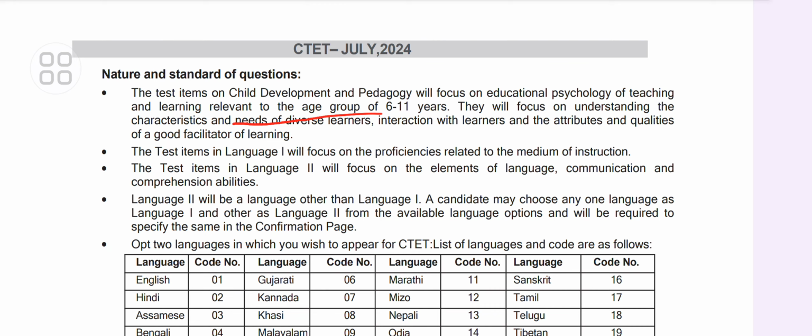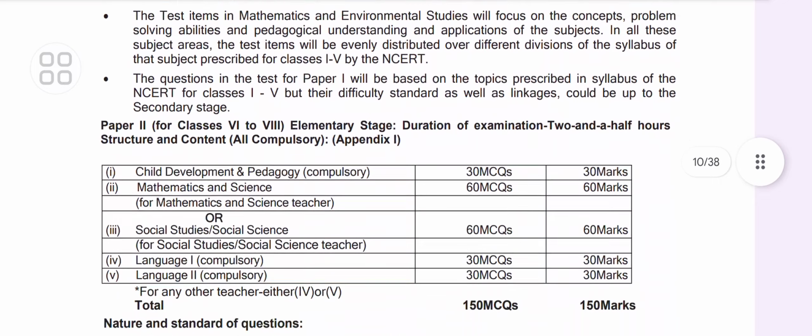They will focus on understanding the characteristics and needs of diverse learners, interaction with learners, and the attributes and qualities of a good facilitator of learning. The test items in Language 1 will focus on proficiency related to the medium of instruction. The test items in Language 2 will focus on the elements of language, communication and comprehension ability. Language 2 will be a language other than Language 1. A candidate may choose any one language as Language 1 and another as Language 2 from the available language options and will be required to specify the same in the confirmation page.